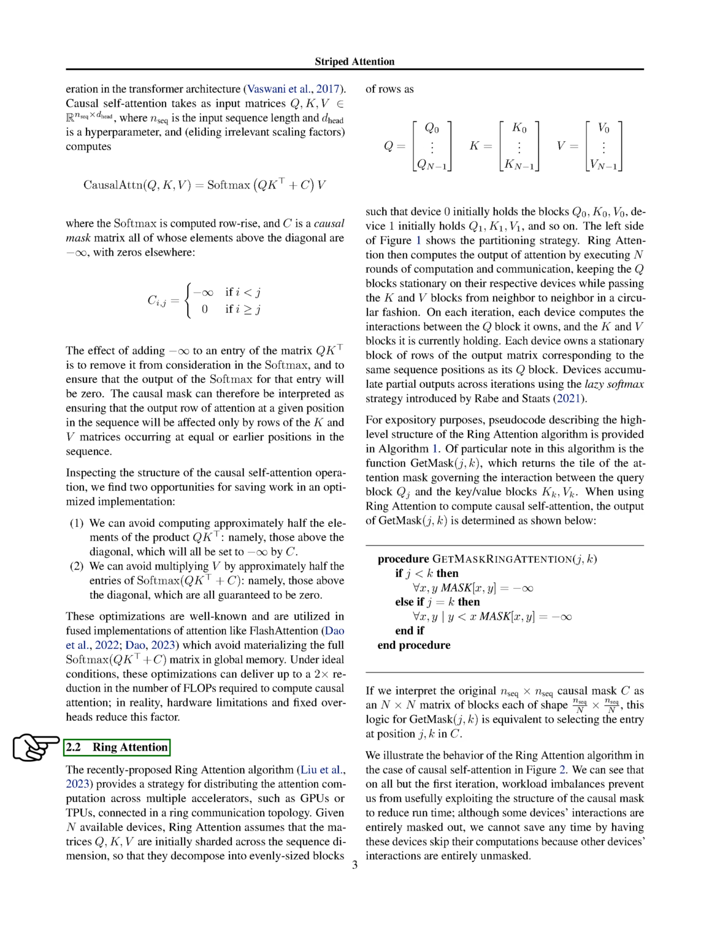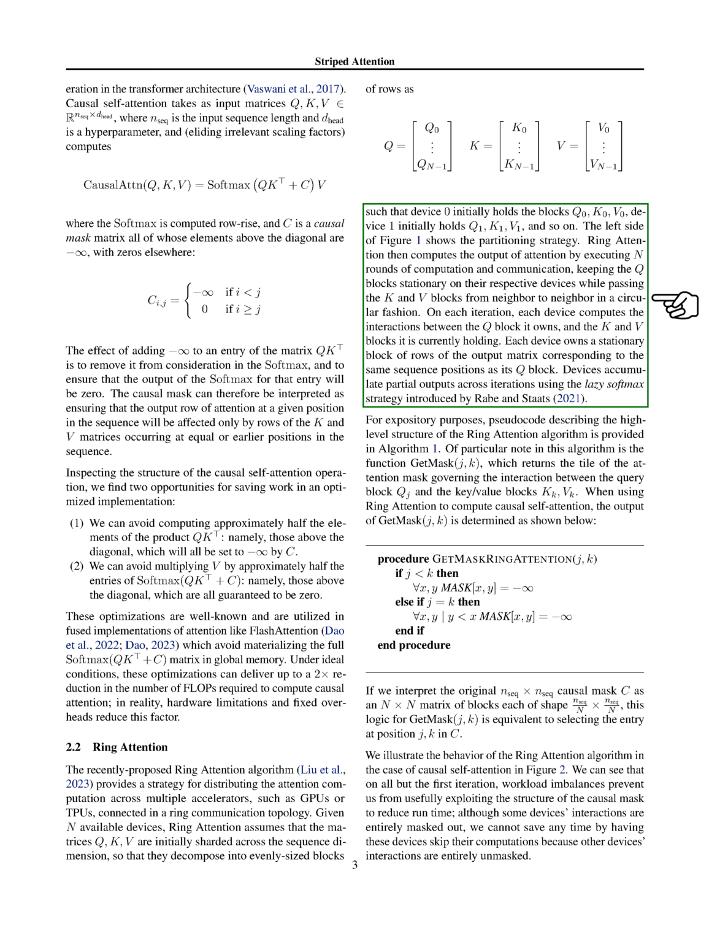Section 2.2, Ring attention. The recently introduced ring attention algorithm offers a method for spreading the attention computation across multiple processing units, like GPUs or TPUs, that are connected in a ring communication structure. If we have n devices available, ring attention assumes that the matrices Q, K, and V are initially divided across the sequence dimension, breaking them down into equal-sized blocks of rows. For instance, device 0 holds the blocks Q0, K0, V0, device 1 holds Q1, K1, V1, and so on.